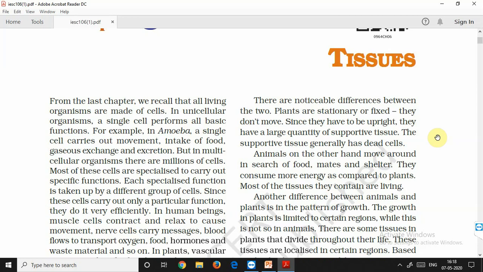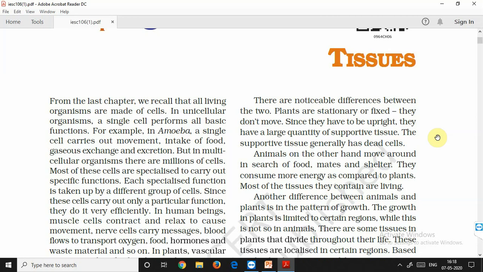Therefore, we have studied two basic types of animals or organisms divided on the basis of the number of cells. The first one was the unicellular, having only one cell, and all the functions were done by that single cell, whether it is absorption of food, excretion or respiration, whatever the work, it was done with the help of that single cell. The examples of unicellular organisms were amoeba and paramecium.